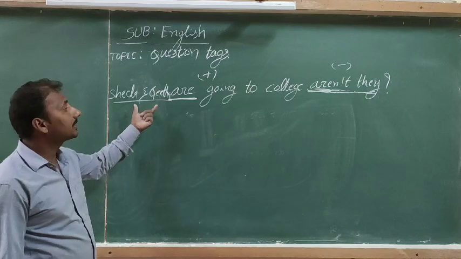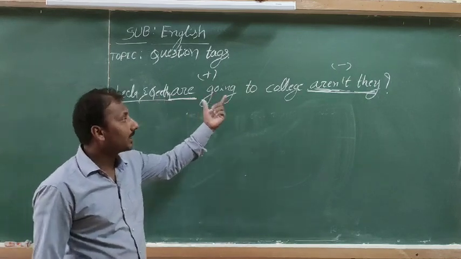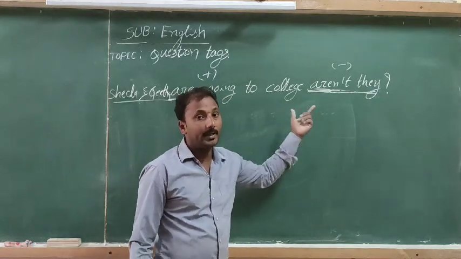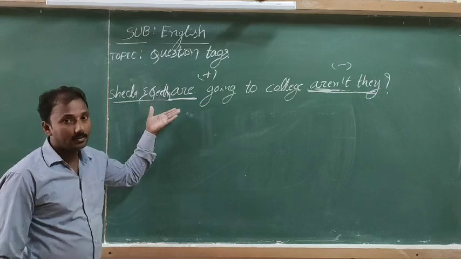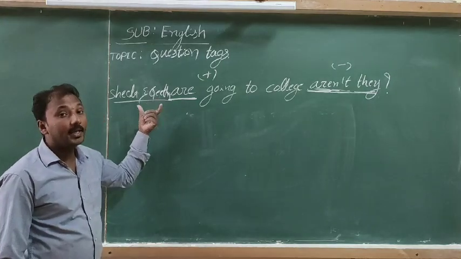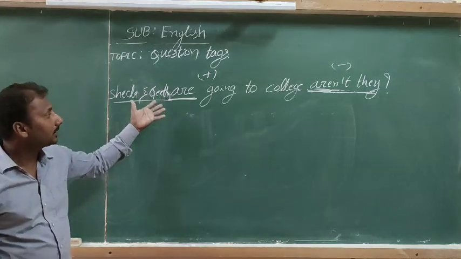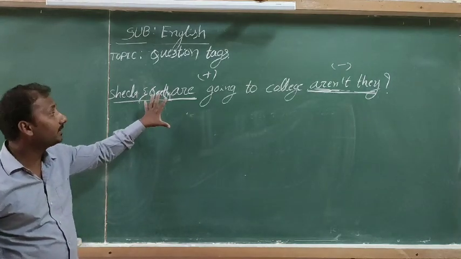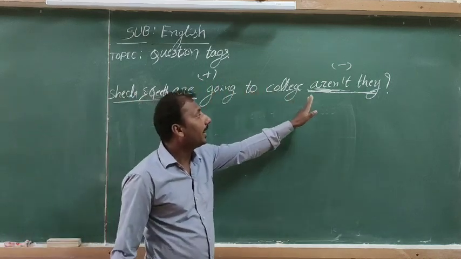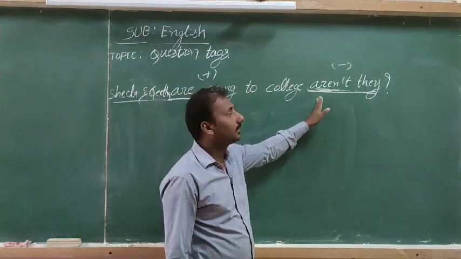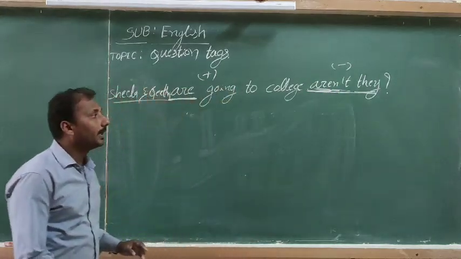These are all semi-negative or negative words, and the tag should be positive. And if the statement has not, nothing, neither nor, no, none, hardly, scarcely, barely, then we add a positive tag. We don't use not with those tags, and that is a clue.